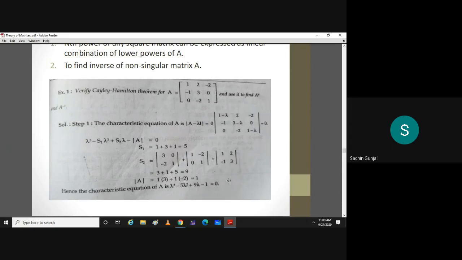Now, what do I mean by verification? Again, you replace lambda by A. So A cube minus 5A square plus 9A minus 1 times identity matrix, and this calculation should be a null matrix of size 3.